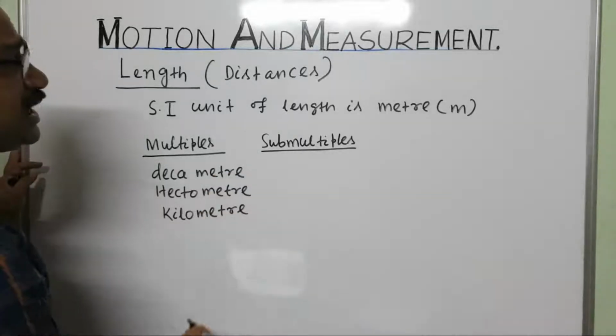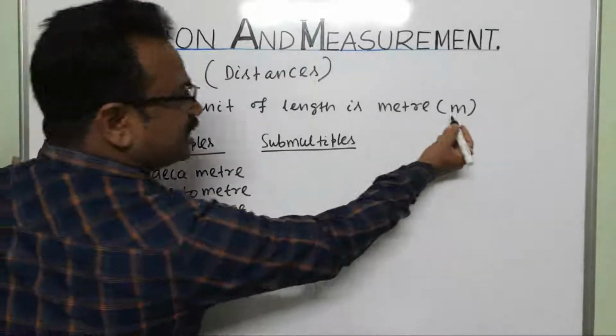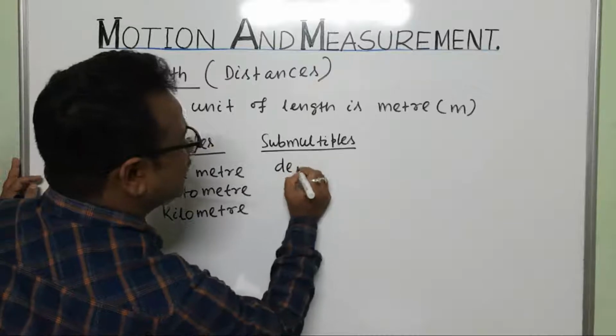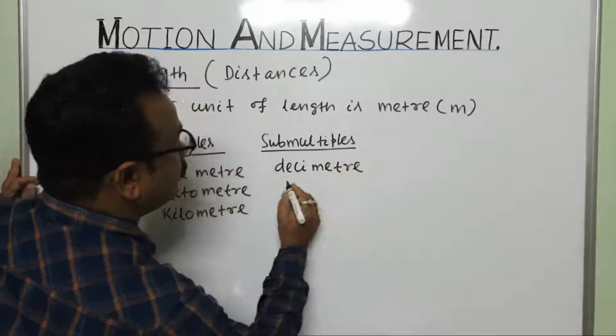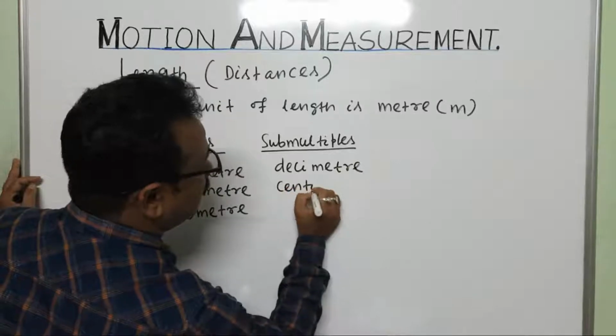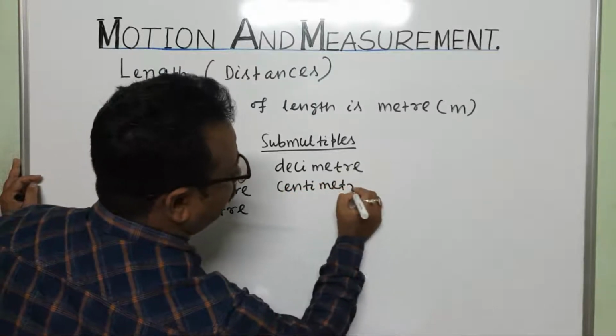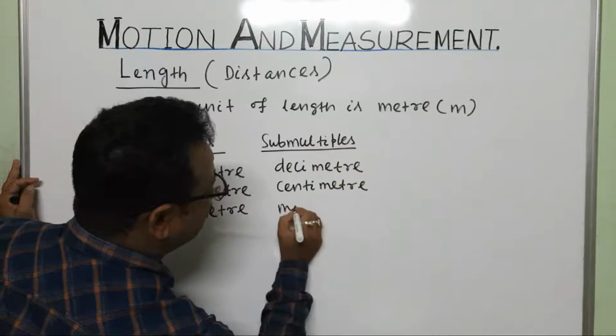The sub-multiples of the meter: decimeter, centimeter, millimeter.